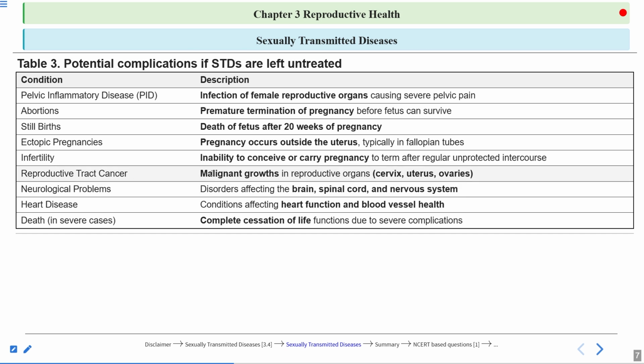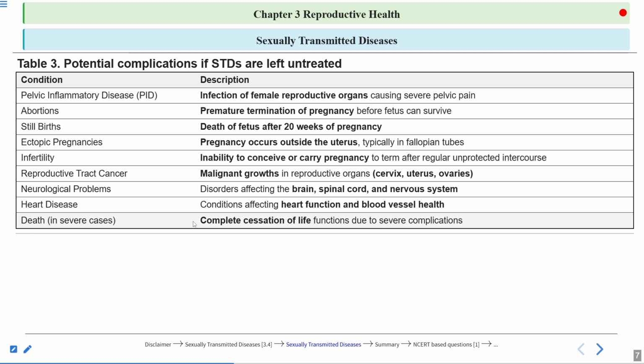Then reproductive tract cancer. Malignant growth in reproductive organs can occur. Which reproductive organs? Cervix, uterus and ovaries. So it can lead to cervical cancer, uterus cancer and ovarian cancer as well. Then it can lead to neurological problems also, means there can be disorders affecting the brain, spinal cord and nervous system. It can cause heart diseases also, although these are quite rare. What are heart diseases? Conditions affecting the heart and blood vessel health. Then in severe cases, the person can die also.